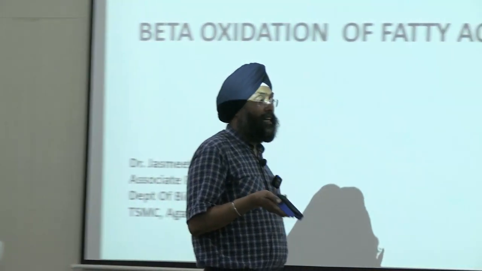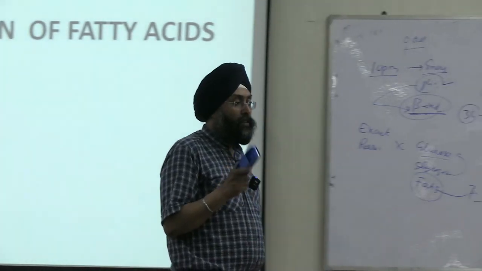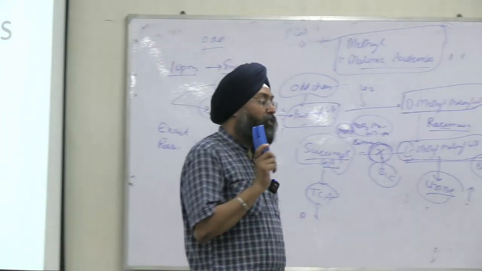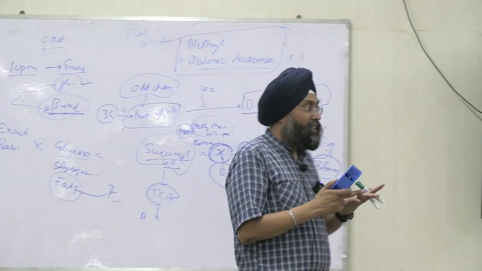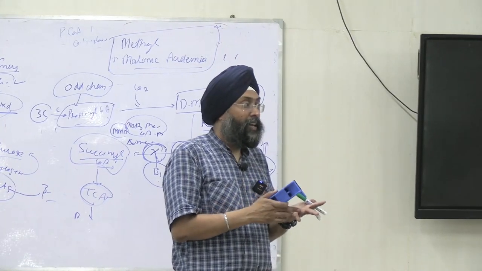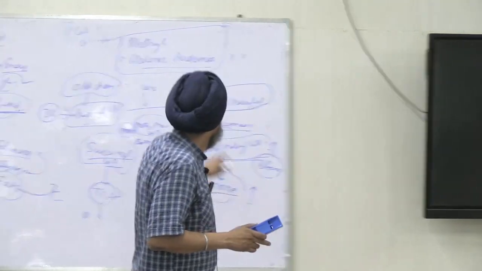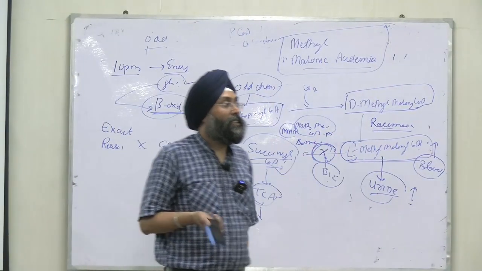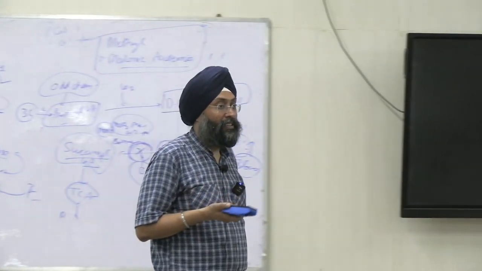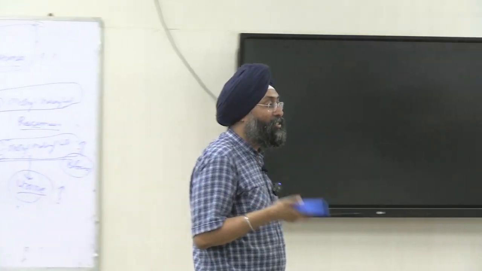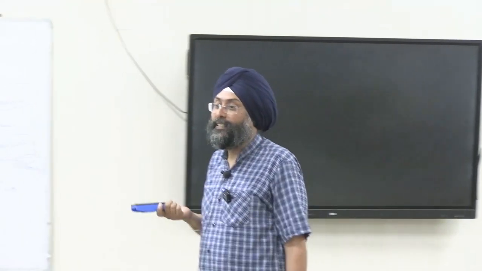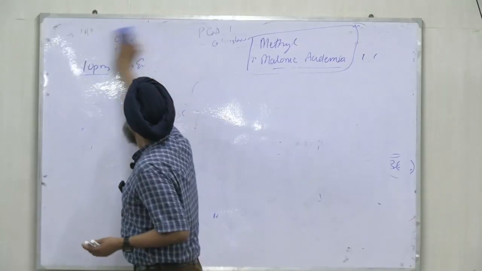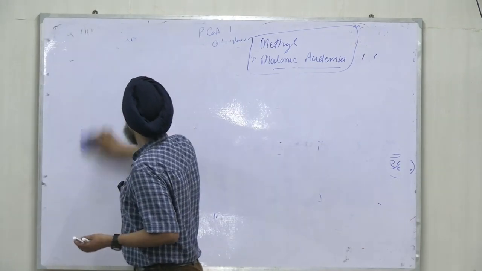Now we discussed saturated fatty acids earlier, right? Oxidation of even chain fatty acids is proper beta oxidation. Then if they are odd chain, this method. Now we'll discuss the fatty acids which contain a double bond. Can anybody name a fatty acid which contains a double bond? How will they undergo oxidation? Tell me, anybody?